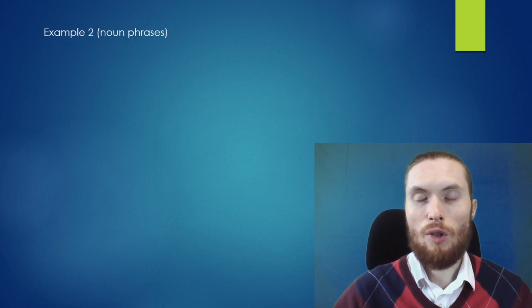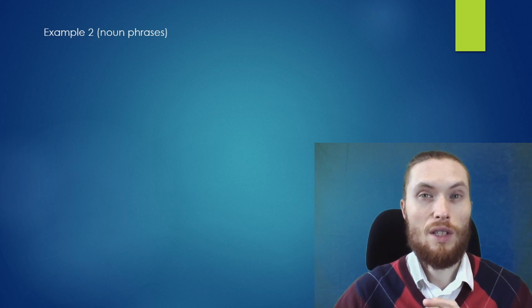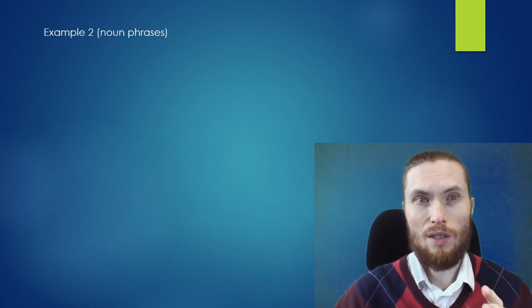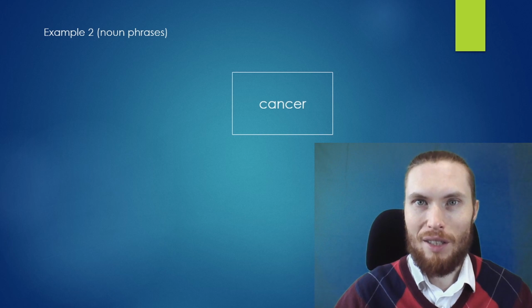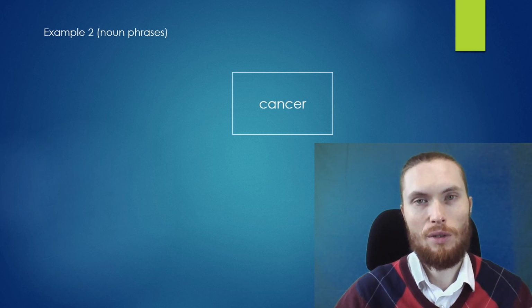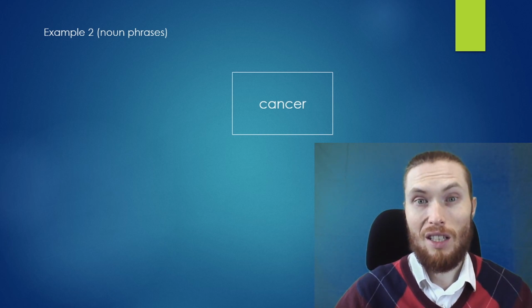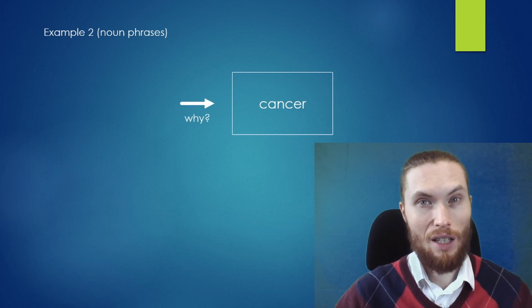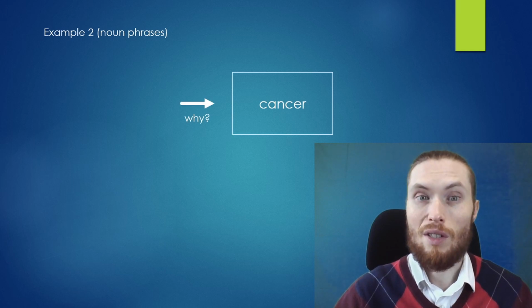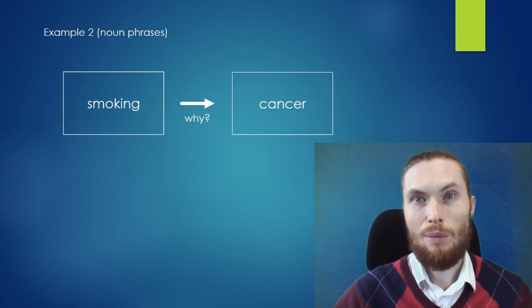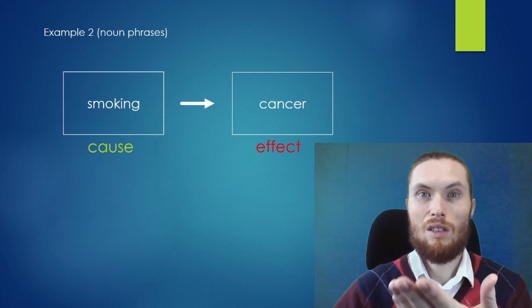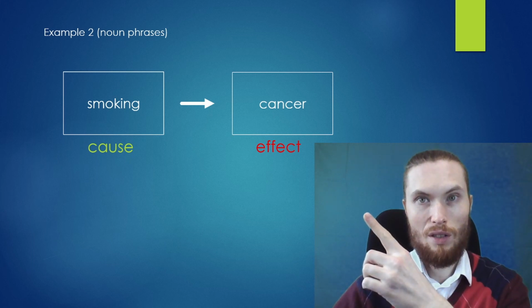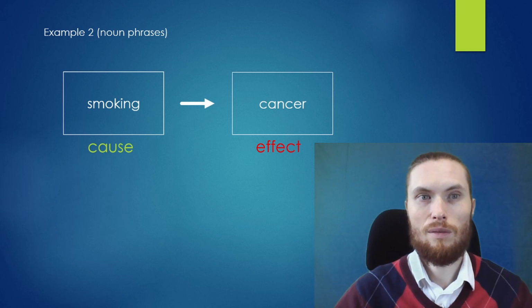All right, let's look at a couple more examples of cause and effect. But this time we won't use full sentences. Instead, we will use just noun phrases. So let's start with an idea. Cancer. Kind of a negative idea, but it's easy to see the cause and effect relationship here. So the question again is, why do you get cancer? Well, one reason is because of smoking. So here we have a cause and effect relationship. Smoking causes cancer. Smoking is the cause, cancer is the effect.